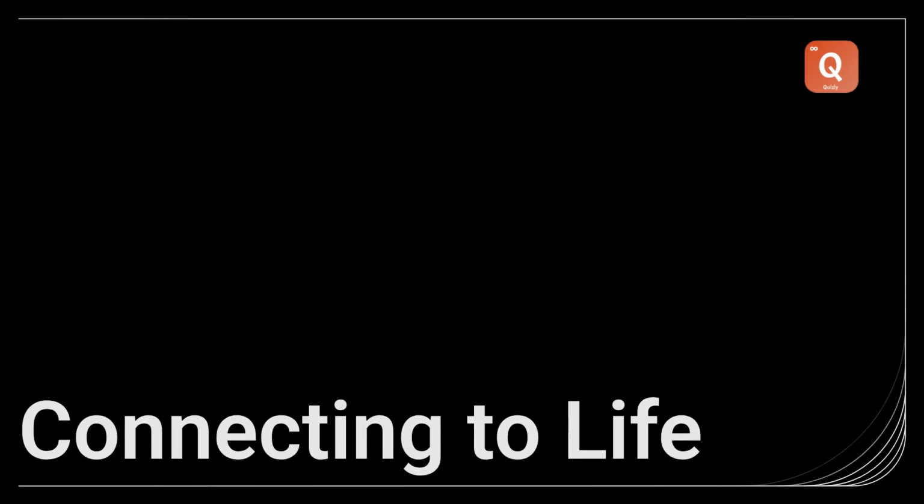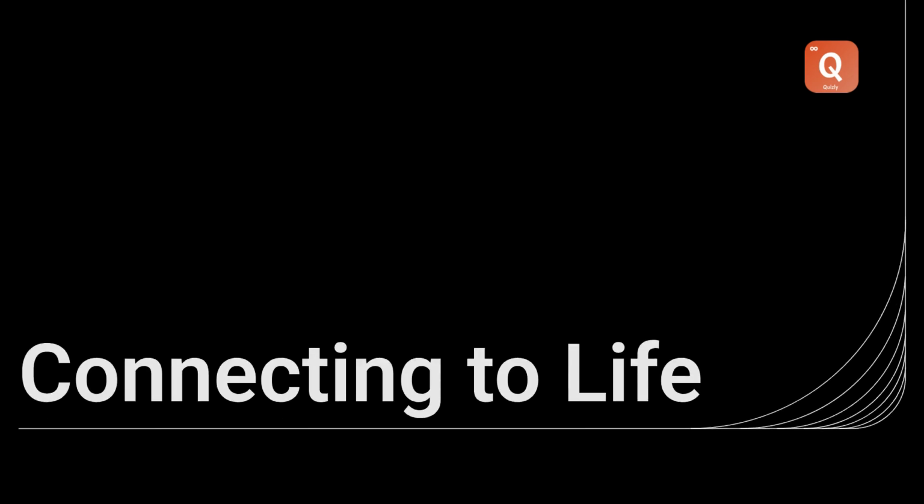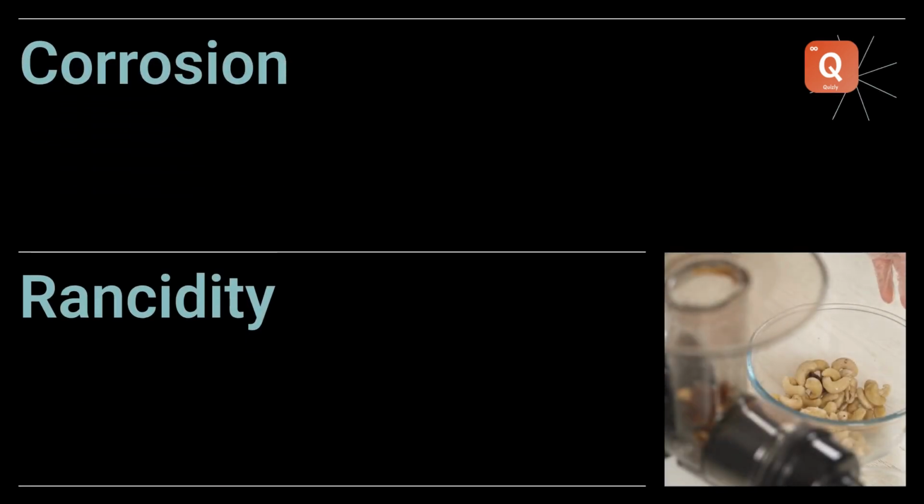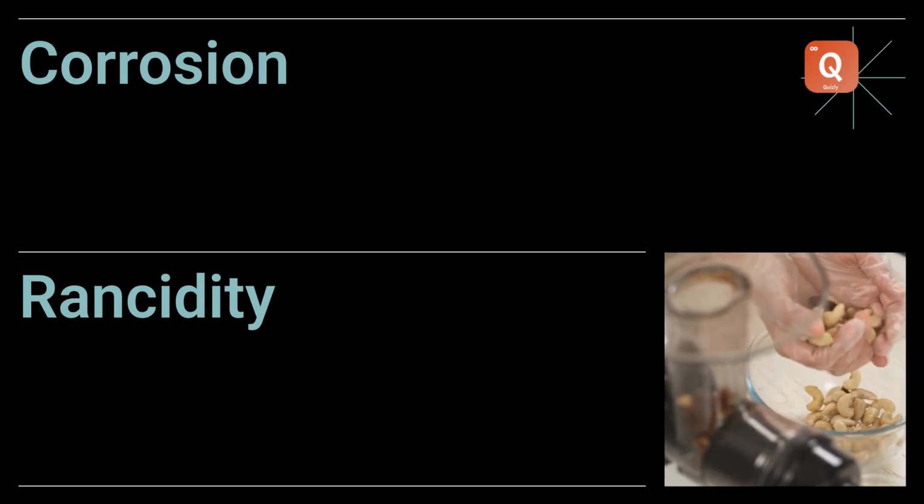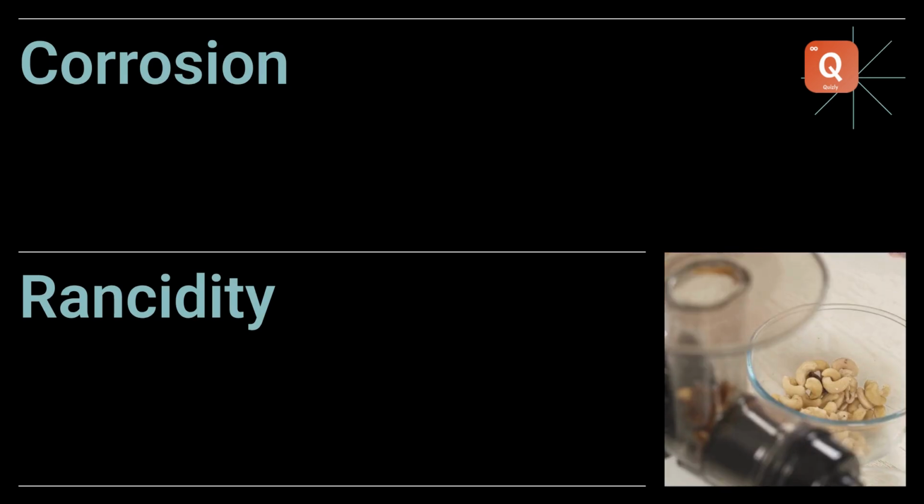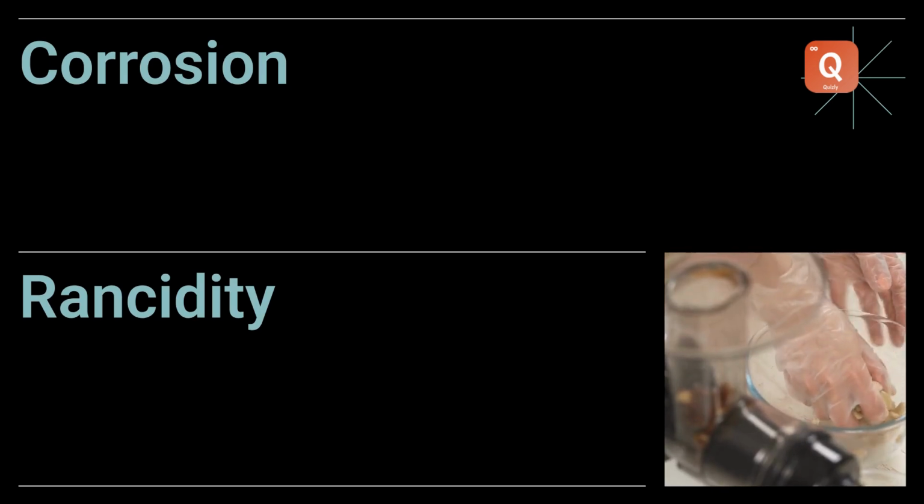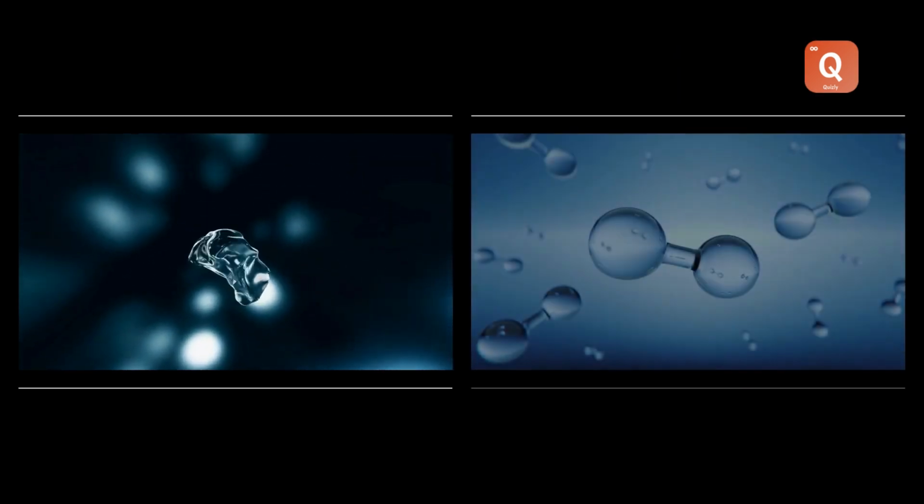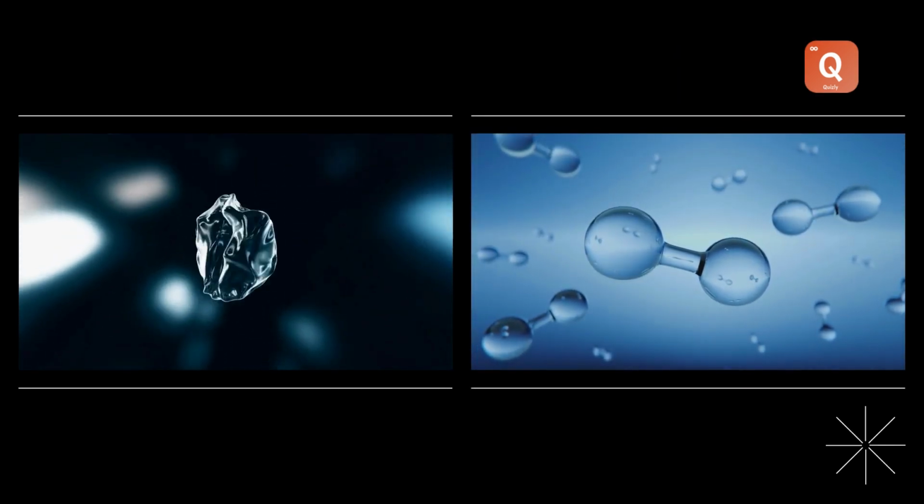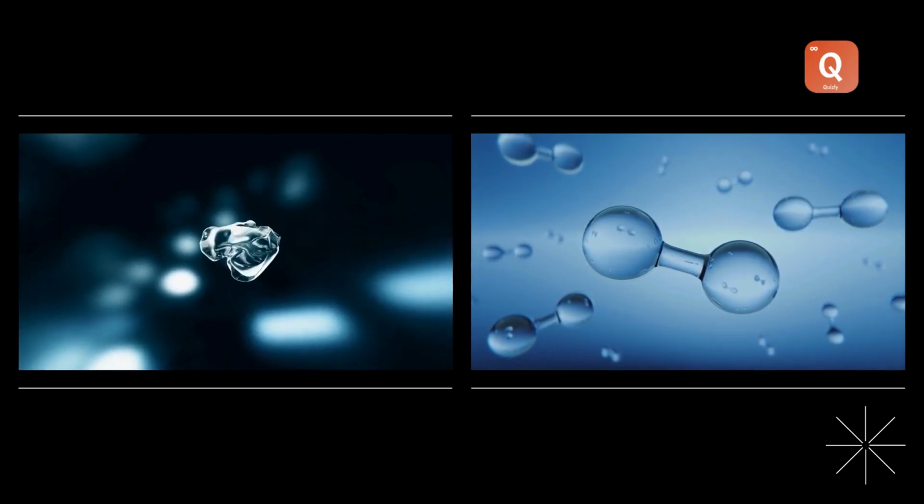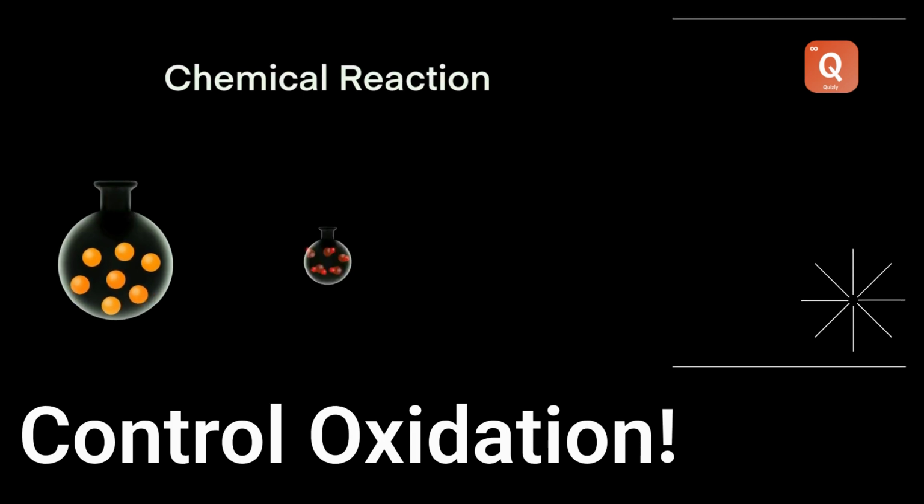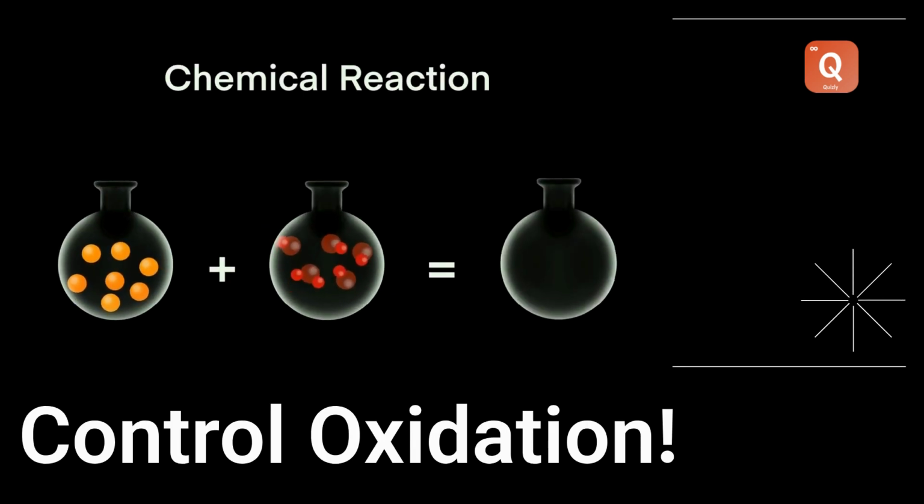So why is all this important in our daily lives? Corrosion affects everything from bridges and cars to tiny electronic components. Rancidity impacts our food supply and can even make us sick if we eat spoiled food. The key takeaway? To protect metals from corrosion, avoid moisture. To keep your food fresh and prevent rancidity, avoid oxygen. Oxidation is a powerful process. Control it, and you protect both machines and meals.